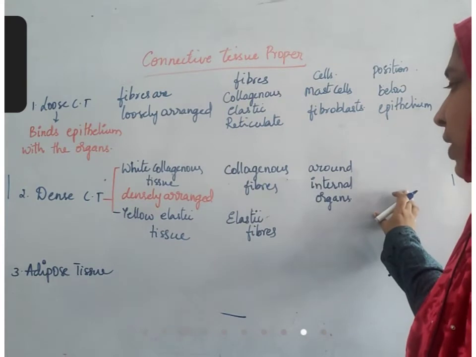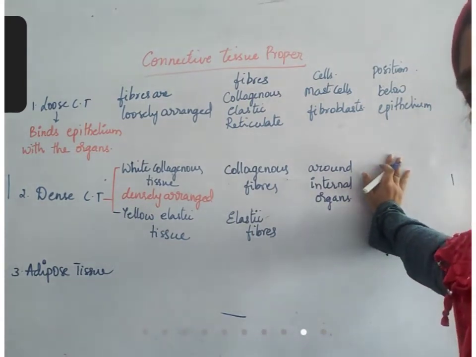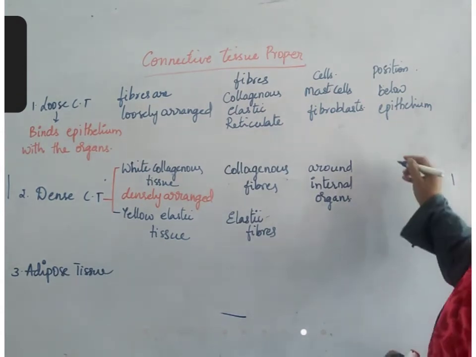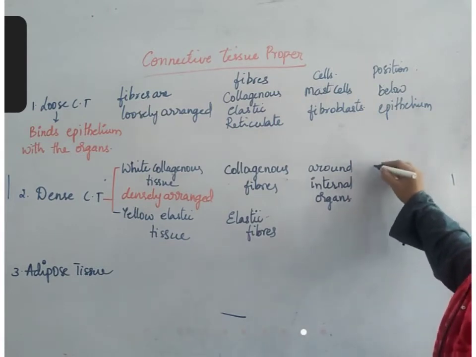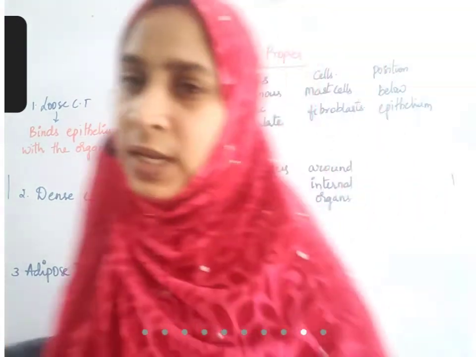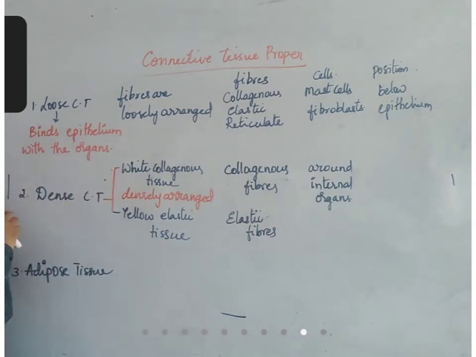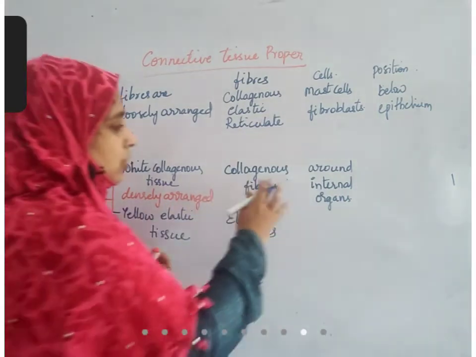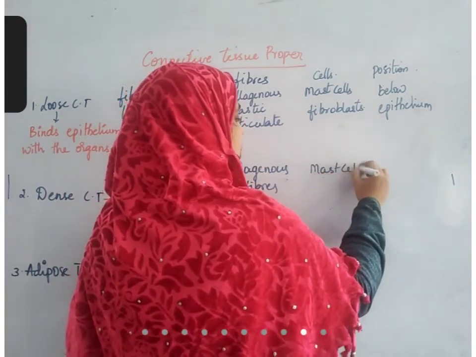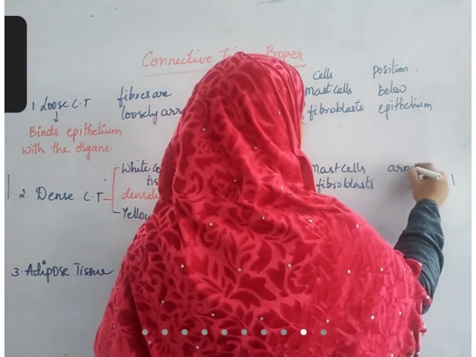Take, for example, kidneys. Kidneys are covered by epithelium, and below that there is white collagenous tissue. So it connects the internal organs with epithelial tissue, the epithelium of internal organs. Here I should write what cells are present. It also has mast cells. It also has fibroblasts. It is present around internal organs.